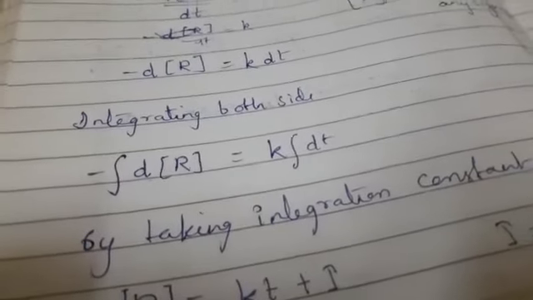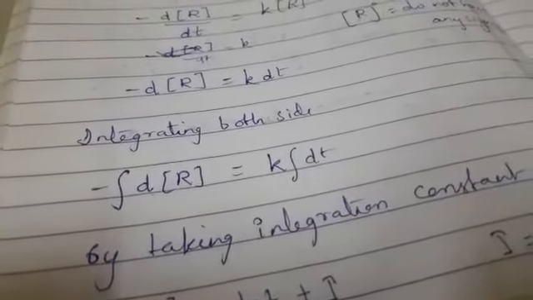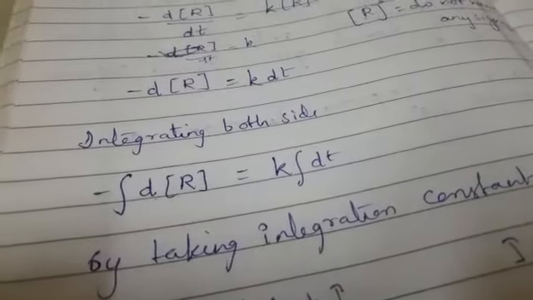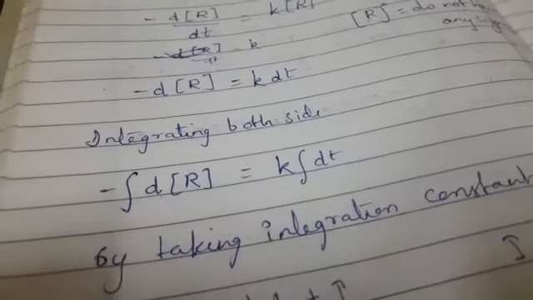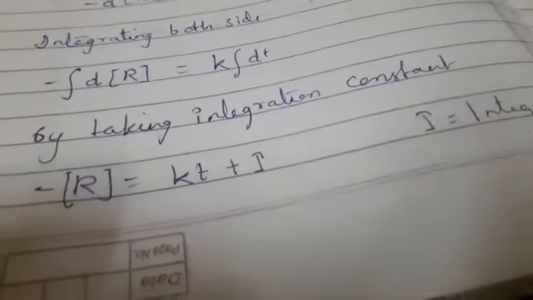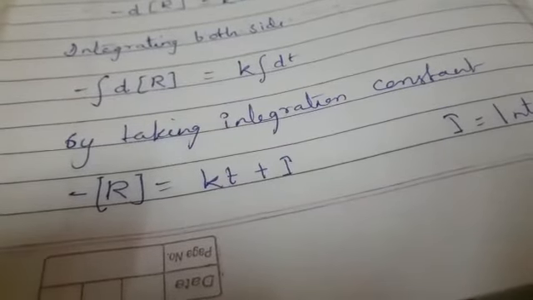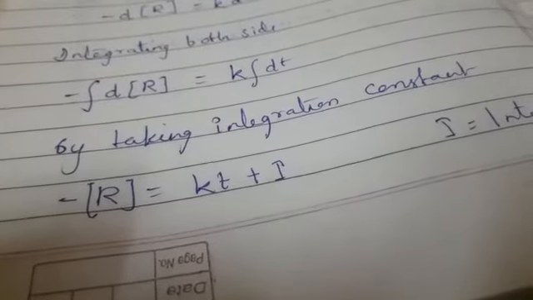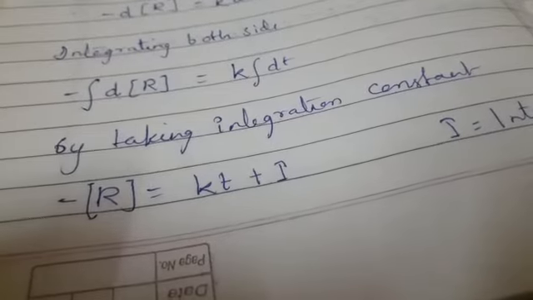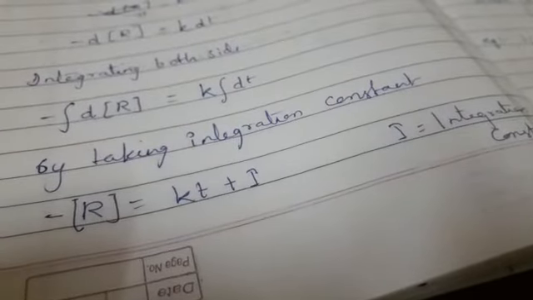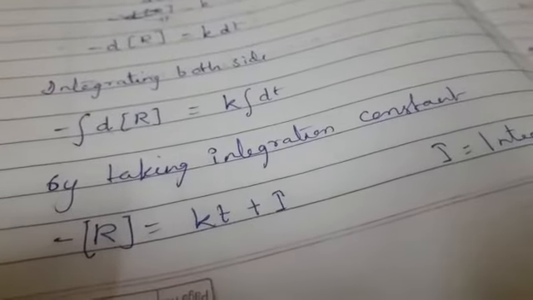On integrating both sides, we have minus integration d concentration of R is equal to k integration dt, and by taking the integration constant, here we have minus concentration of R is equal to kt plus I. This I is because of the integration constant.